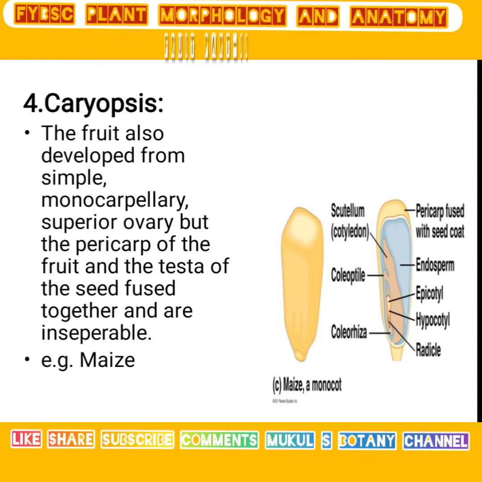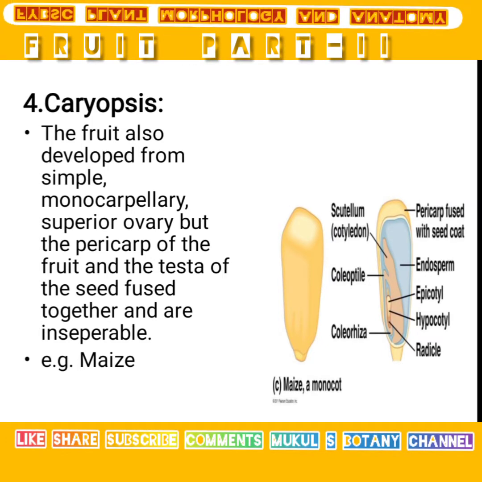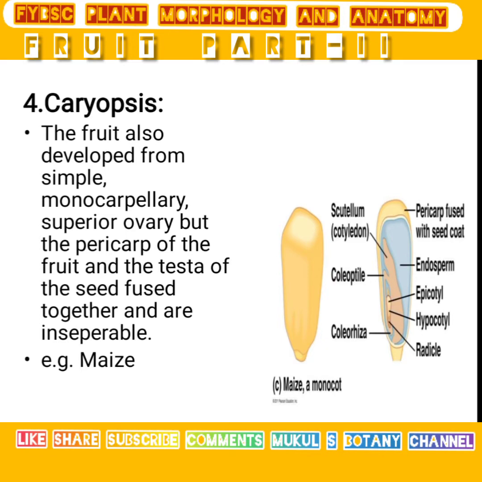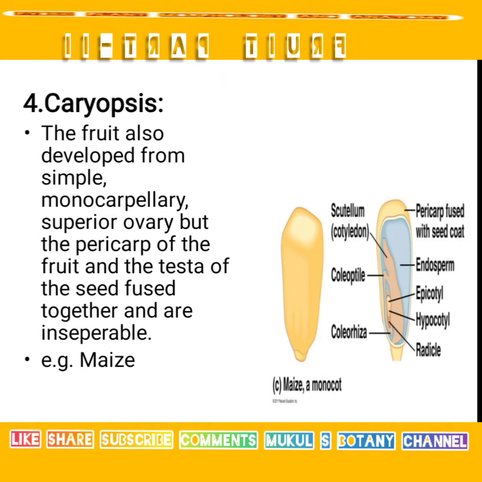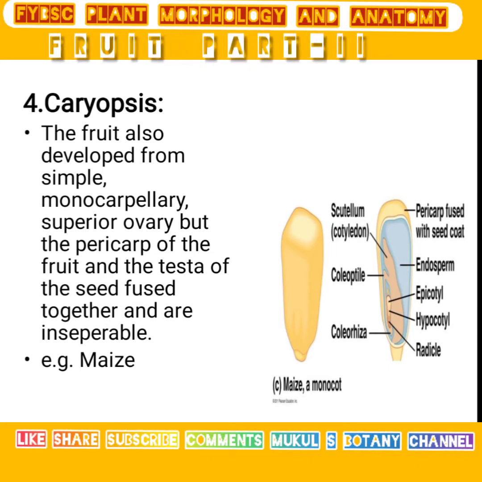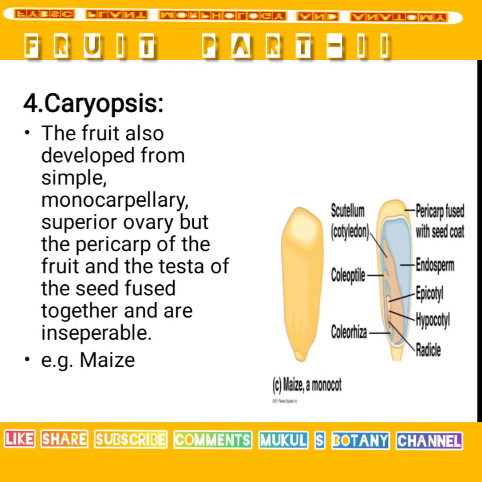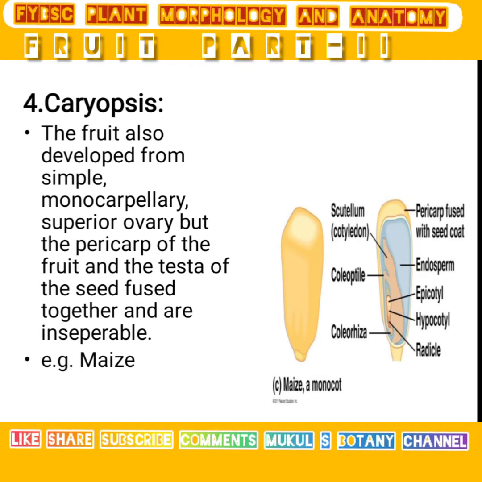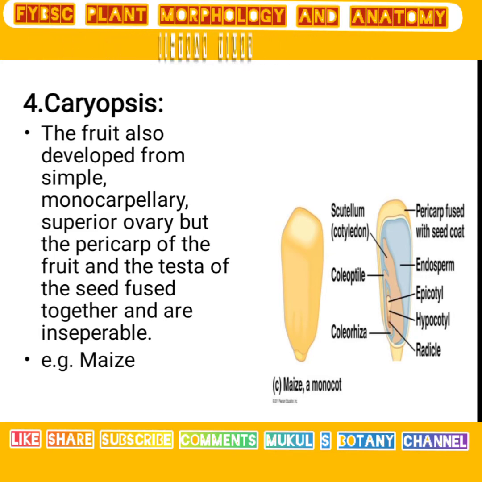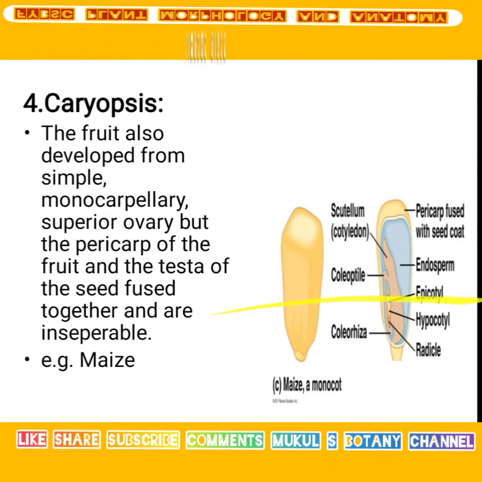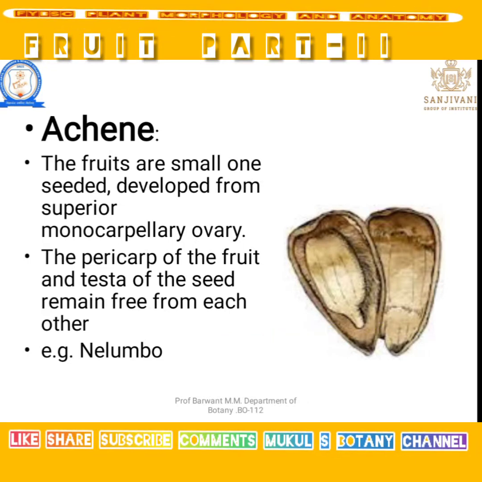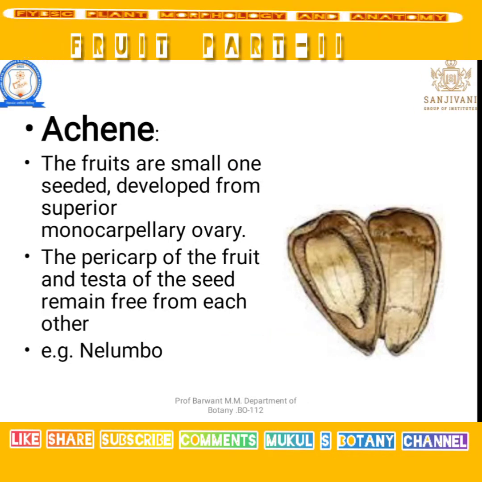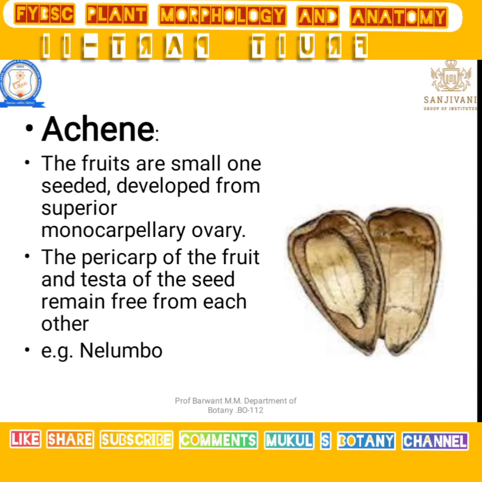That character matches with the first fruit, the achene. Then the second character: the ovary wall, that means the pericarp and testa, are separate from each other, like in achene, where the pericarp of the fruit and the testa of the seed remain free from each other.